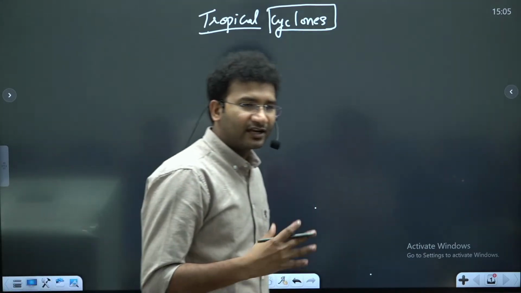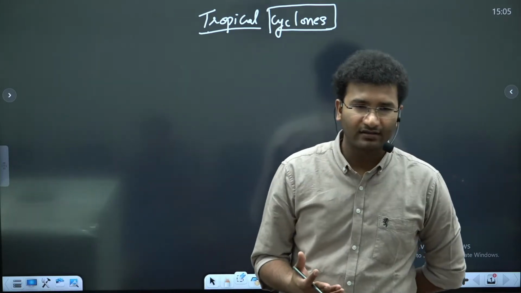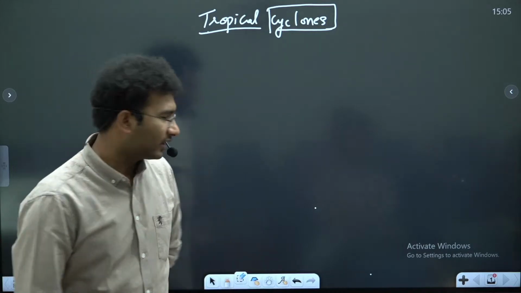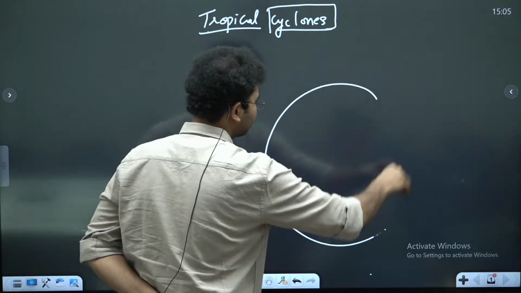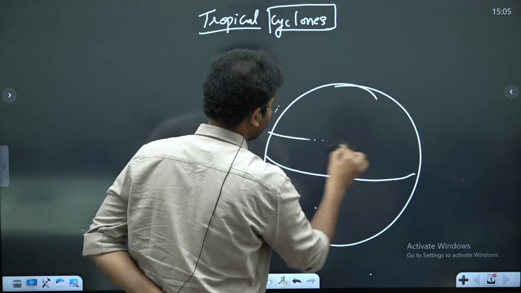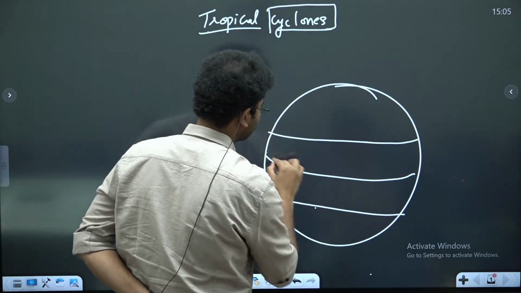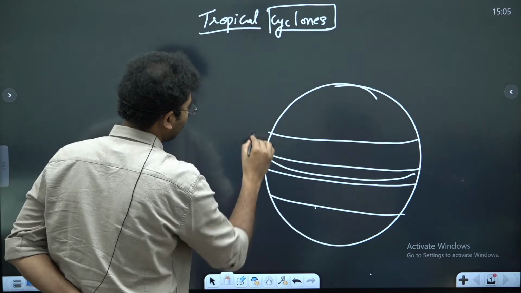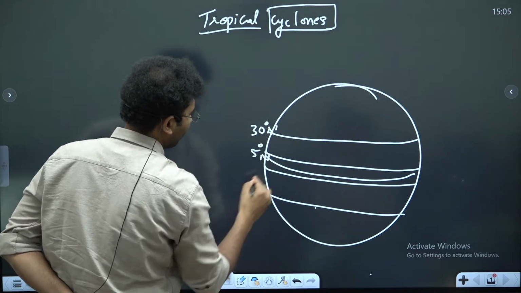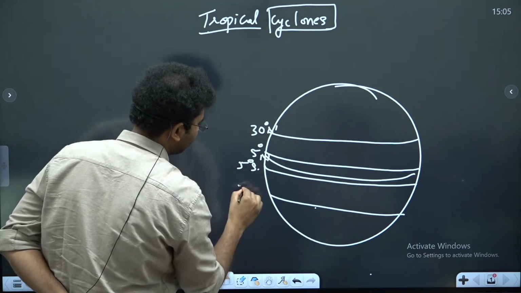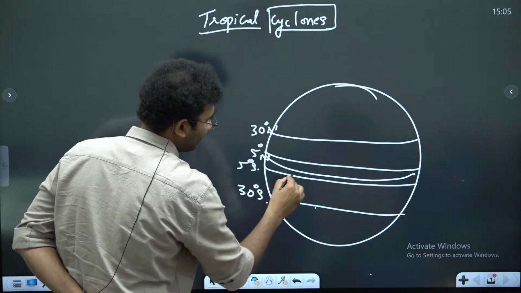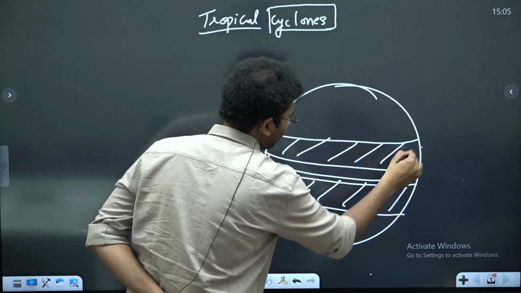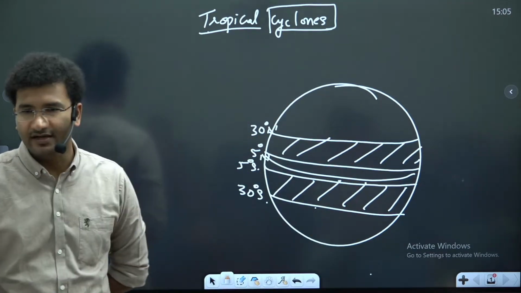Now, cyclones can be of two different types. One can be a tropical cyclone, and the other can be a temperate cyclone. What exactly is a tropical cyclone? A cyclone which is present in the tropical areas. That means these cyclones are present anywhere between 5 degrees north to around 30 degrees north, and from 5 degrees south to 30 degrees south. This is the area where tropical cyclones are found.